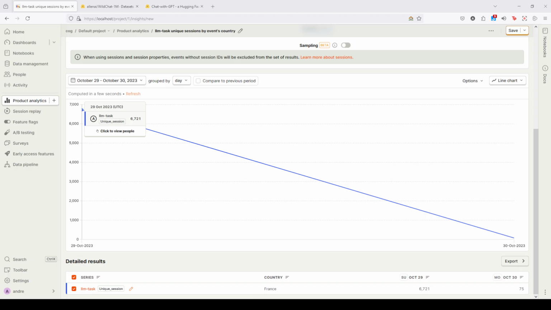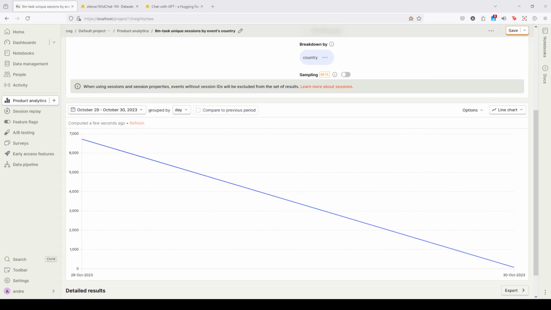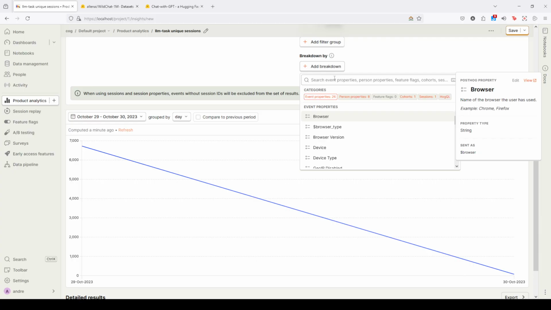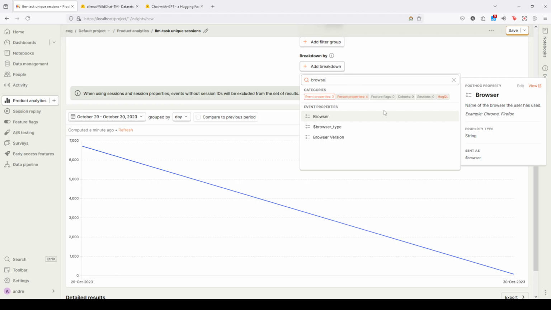So it looks like all these conversations might be coming from the same user. I forgot to upload the hashed IP address from the original dataset, but it seems to be the same person or the same user. So I will dig a bit deeper here and check the request headers. The dataset also has request headers. So I will delete this and I will add the breakdown. For example, for the browser, what's the browser type? Which browser do they have?